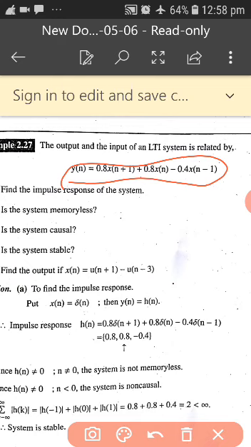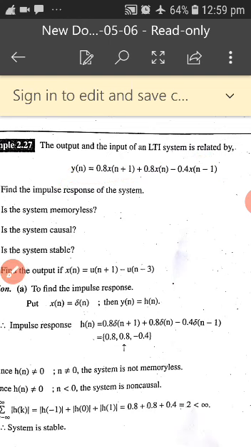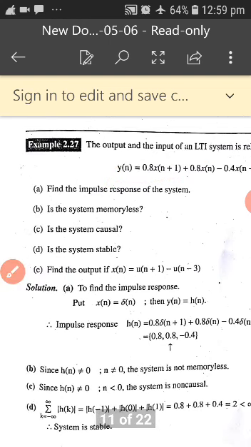Now what is it asking us? It is asking us to find the impulse response of the system. Is the system memoryless? Is the system causal? Is the system stable? Find the output if x of n is equal to u of n plus 1 minus u of n minus 3.